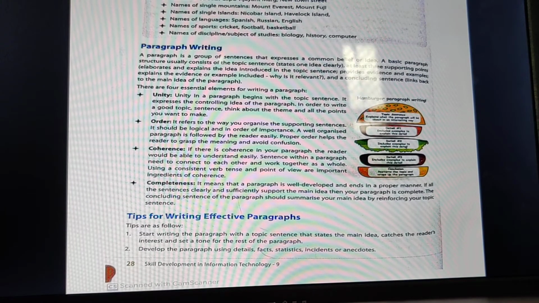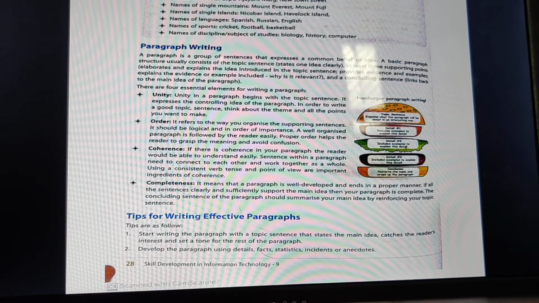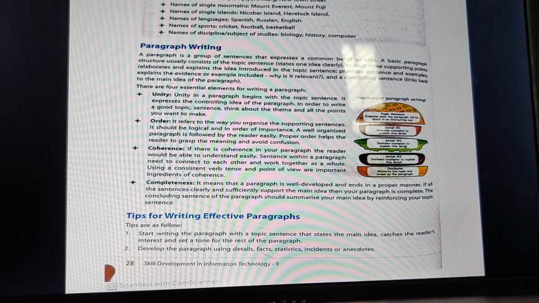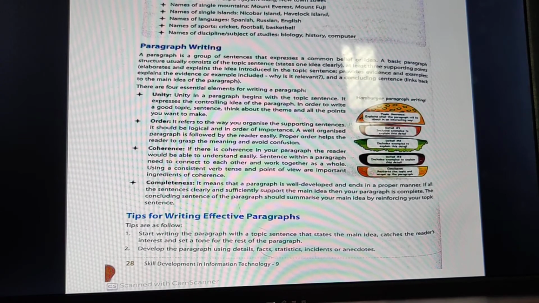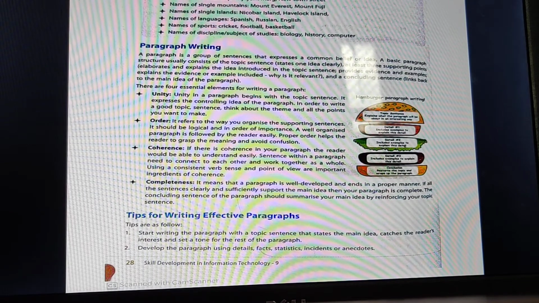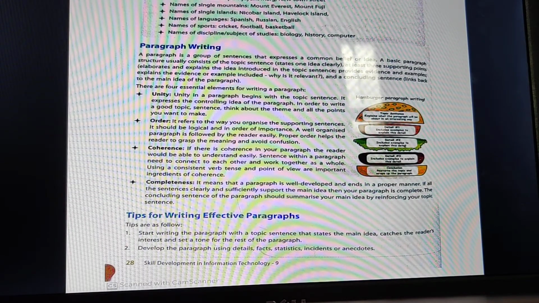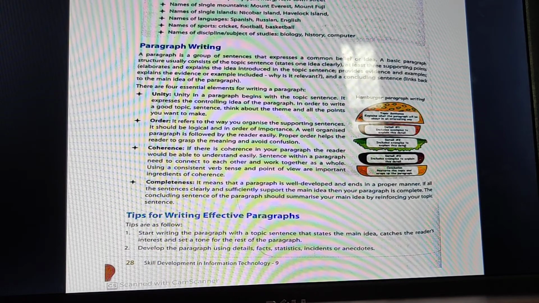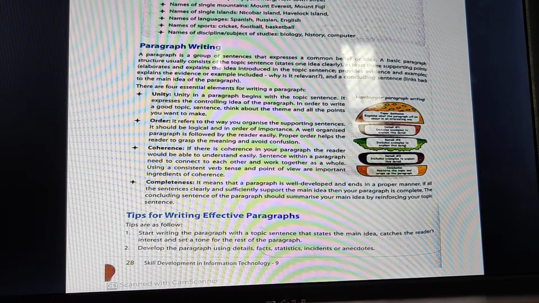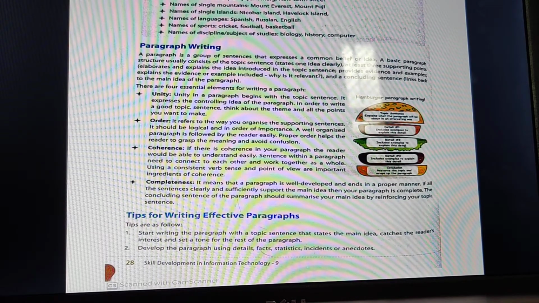It expresses the controlling idea of the paragraph, meaning what that paragraph is all about. In order to write a good topic sentence, think about the theme and all the points you want to make. If you want to write a good paragraph, you need to think about all the points of that topic, and you have to synchronize them.